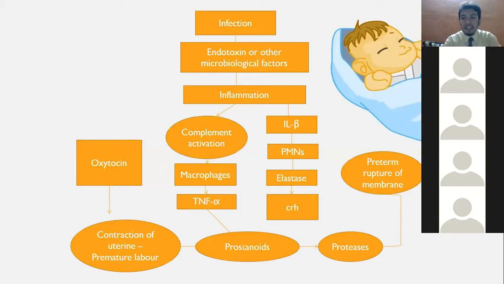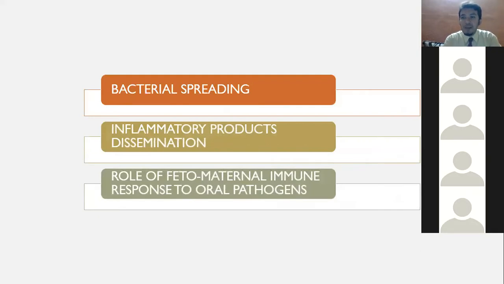So, you have to understand the main concept or the pathophysiology. Now, I have explained that there are three mechanisms which are accepted by Offenbacher: the bacterial spreading, the inflammatory products dissemination, and the role of feto-maternal immune response to oral pathogens. I'll explain one by one. This is the most important, the core of the topic.